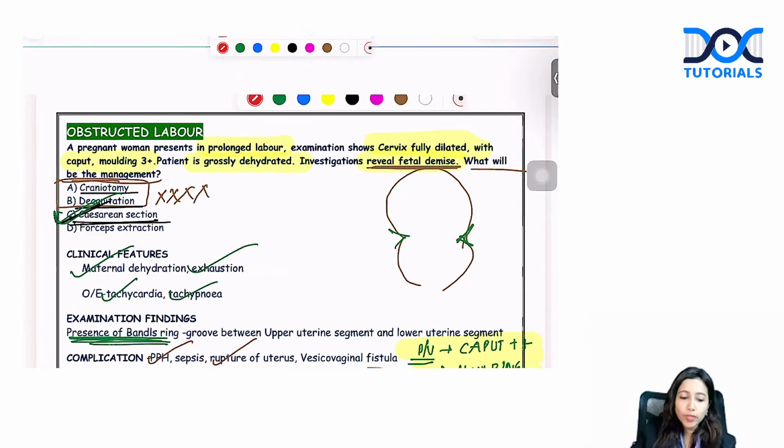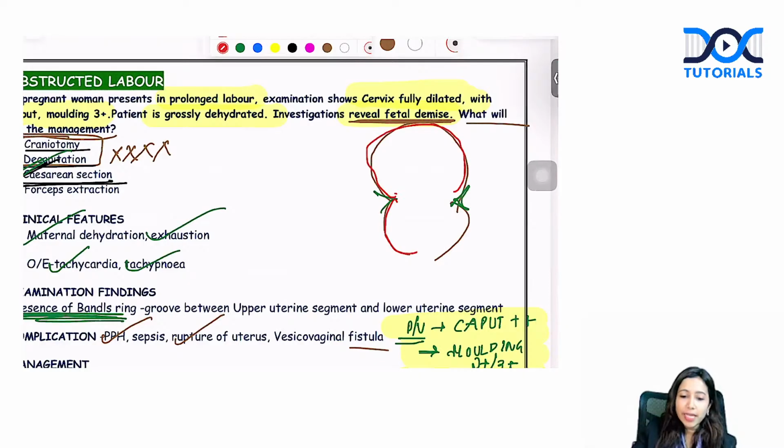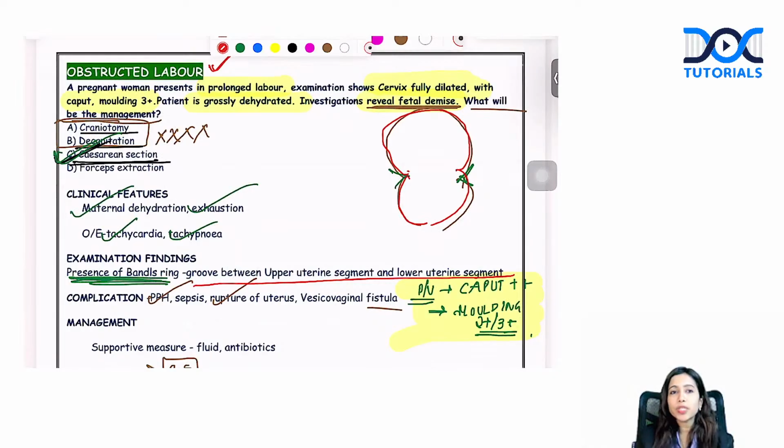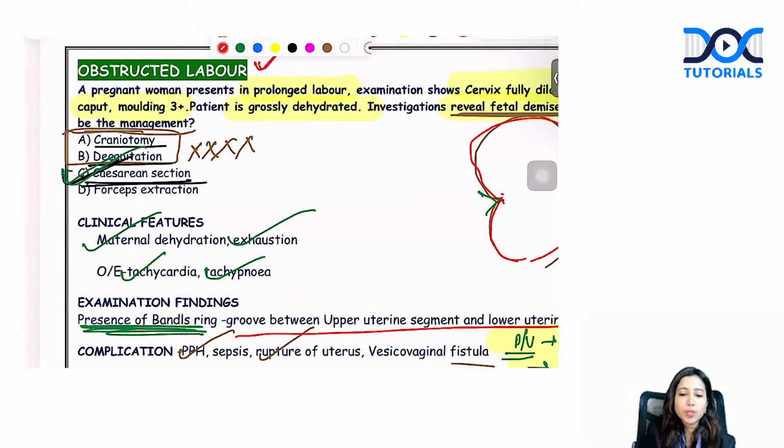What is this groove that you feel between the upper segment and the lower segment when the labor is not progressing well, especially in obstructed labor? This can be felt, even palpable as well. This is the pathological retraction ring, which is known as Bandl's ring. It is often associated with obstructed labor. Again, they often ask what management you are going to do for such patients. Management is going to be cesarean section.